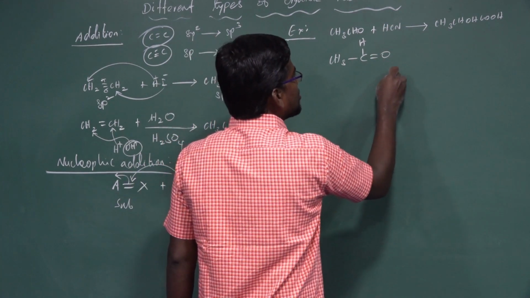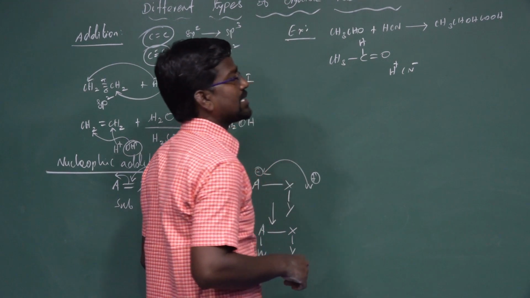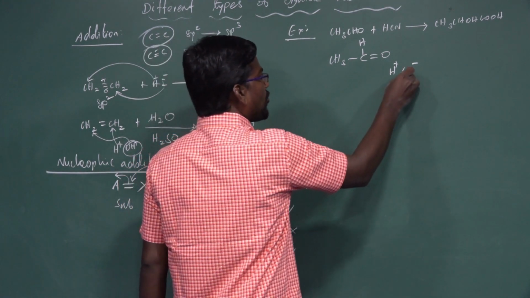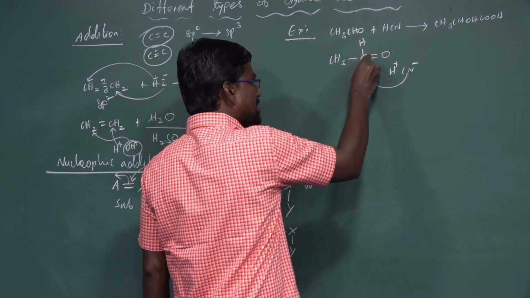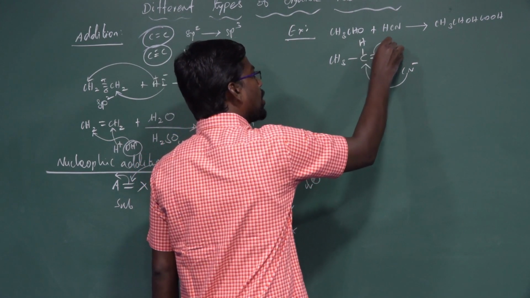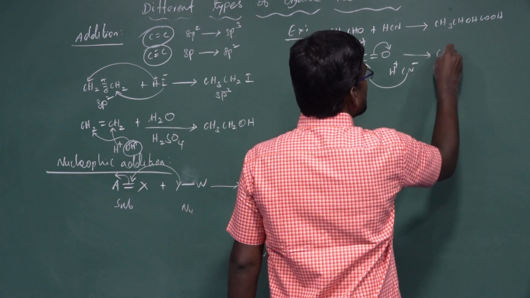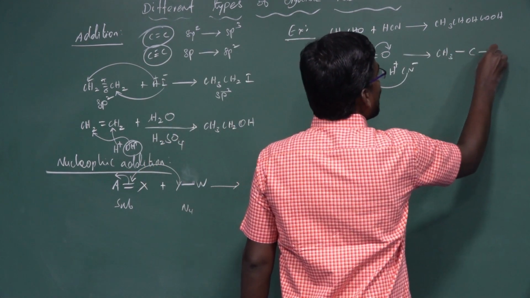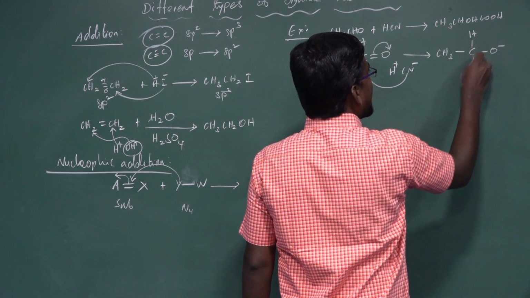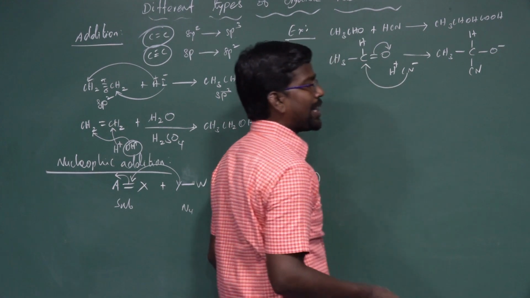The hydrogen cyanide dissociates to form H+ and CN- ions. The CN- ion acts as a nucleophile and attacks the electron deficient carbonyl carbon atom. The carbon-oxygen pi bond breaks and the electrons move towards the oxygen side to give CH3-C(O-)H-CN. The O- becomes an anion.